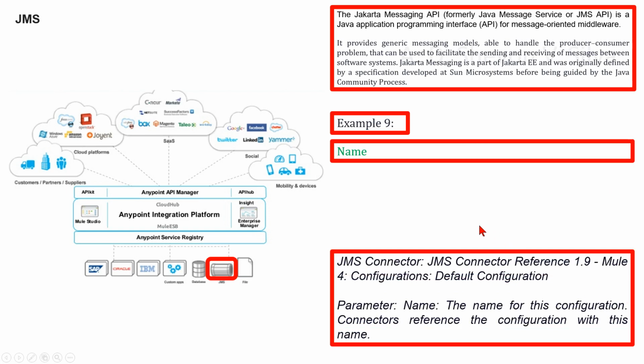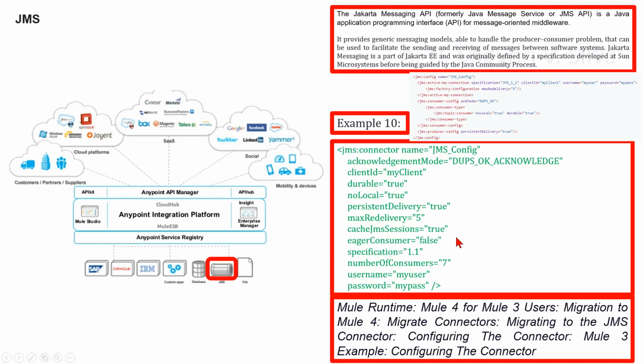Now we are considering default configuration in configurations in JMS connector reference 1.9, Mule 4 JMS connector. Here the parameter name is the name for this configuration; connectors reference the configuration with this name. Now we are considering configuring the connector in a Mule 3 example.